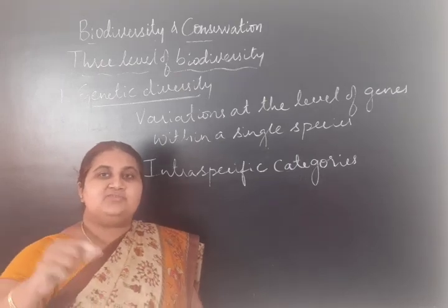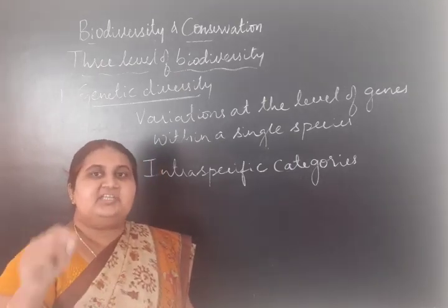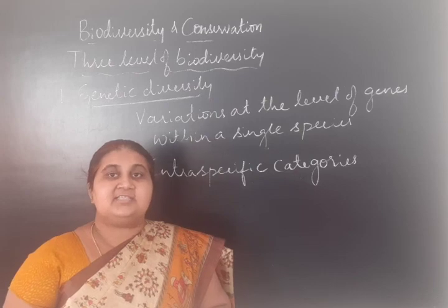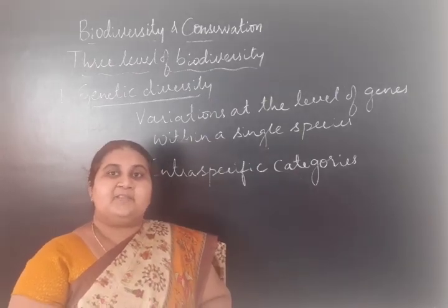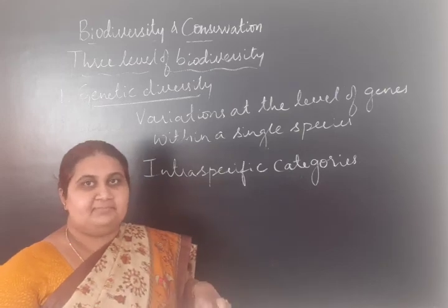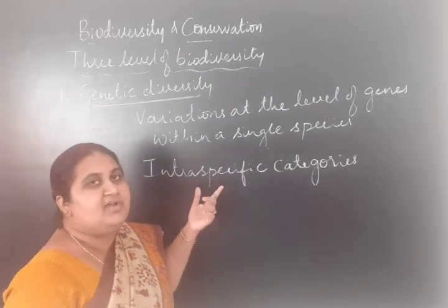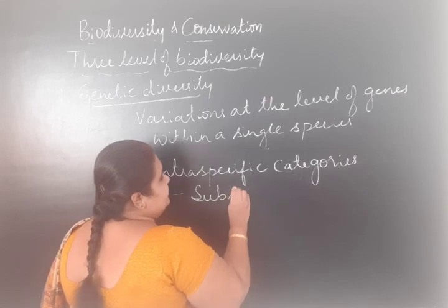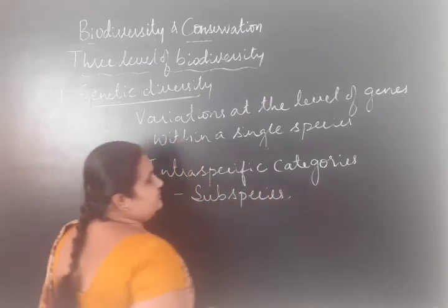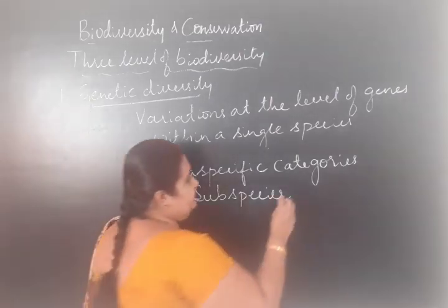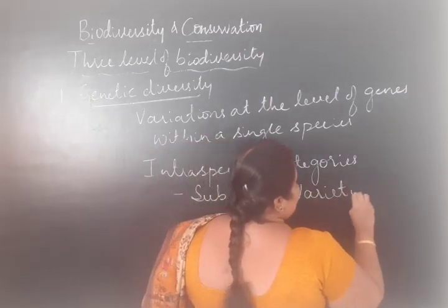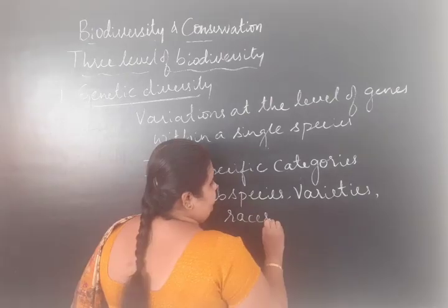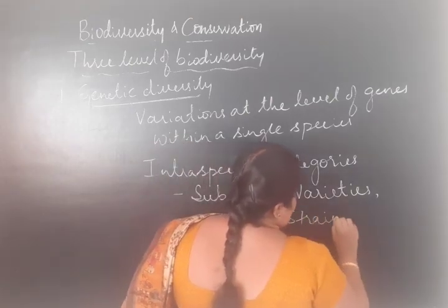So due to the variations which occur at the level of genes, species or chromosomes among the individuals of a single species, the individuals look different and form subgroups. These subgroups are called intra-specific categories, like subspecies, varieties, races, or strains.